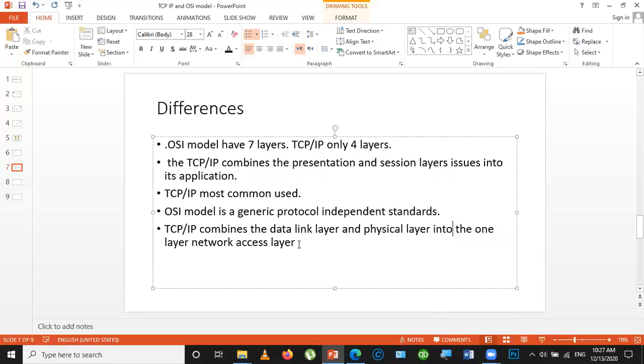So this is another difference between these two models.